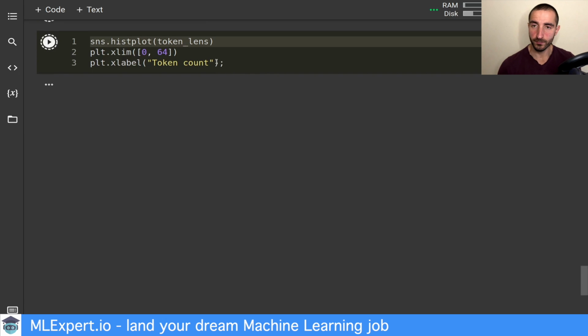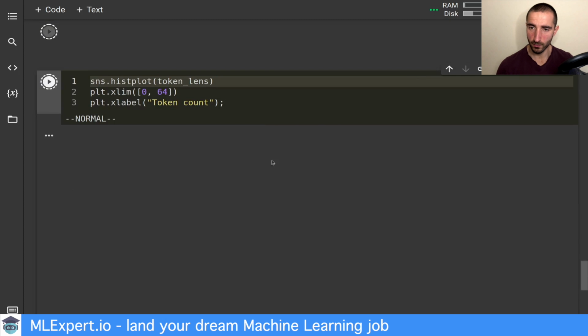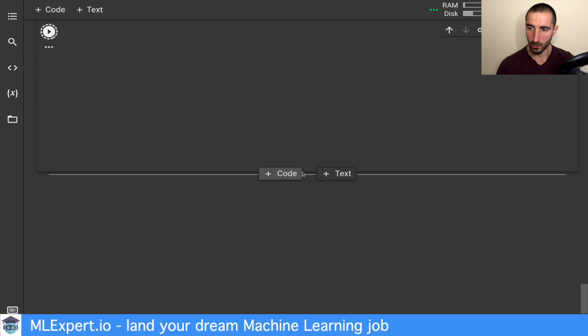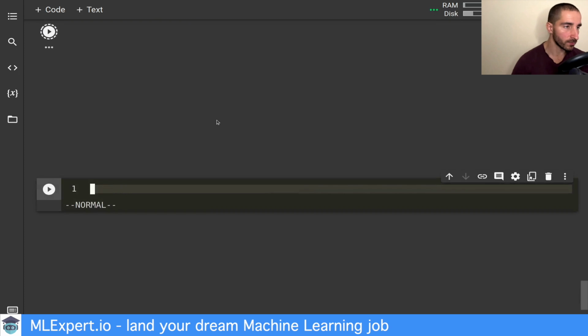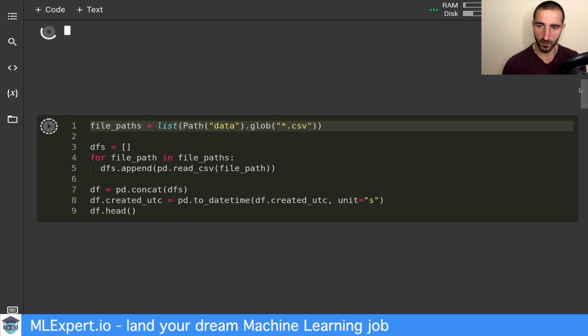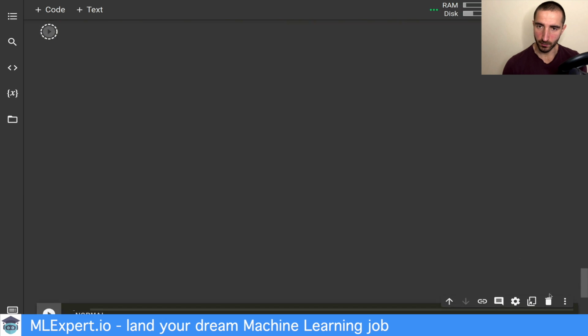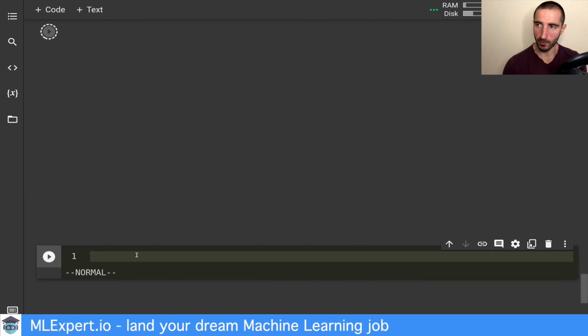And here I'm going to go through the data frame that we have, which is again these annotations from the GoEmotions dataset.